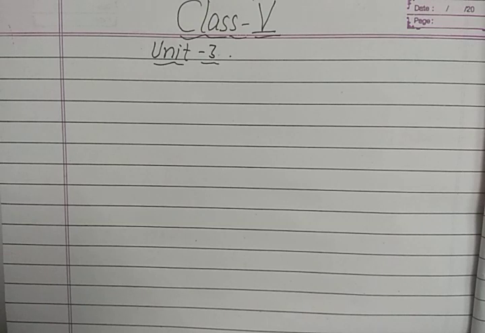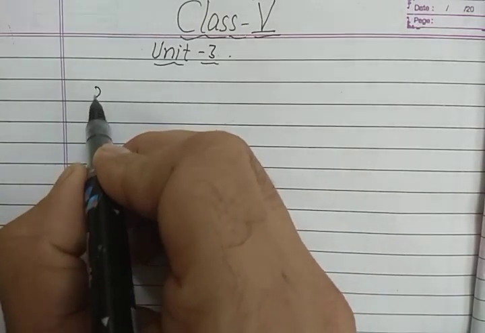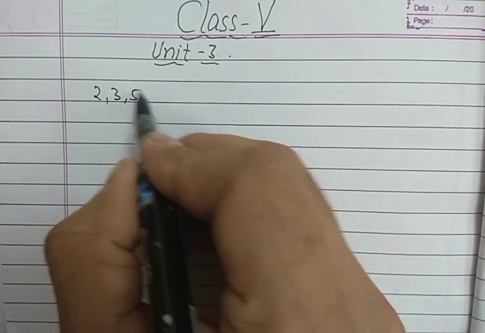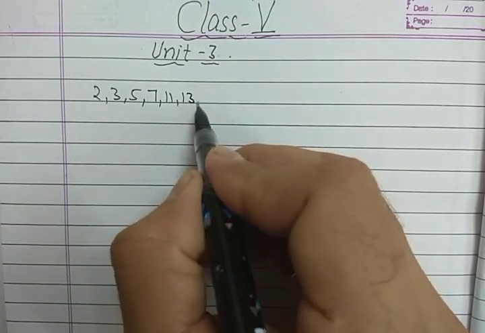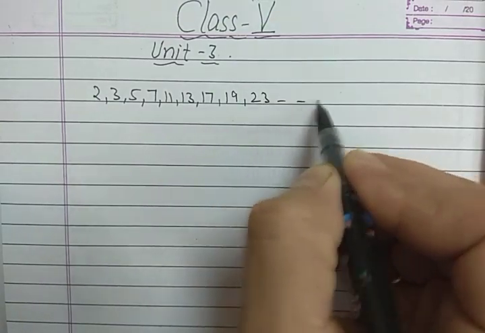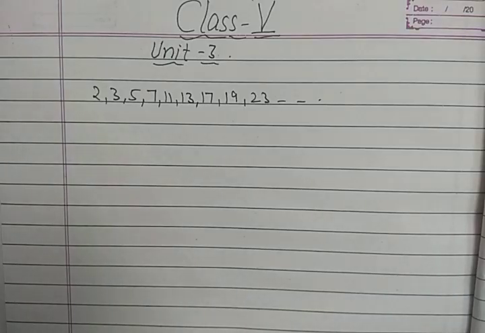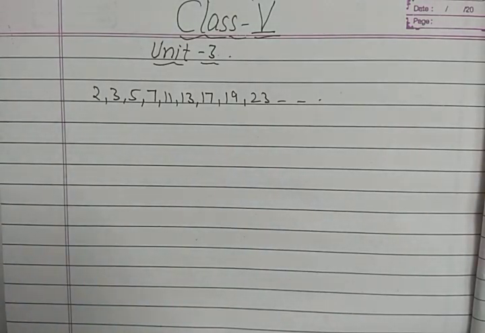That means 1, because we know that 1 is a factor of every number, and the number itself. So these two factors only. For example, 2, 3, 5, 7, 11, 13, 17, 19, 23, and so on. So these are the prime numbers because these numbers have exactly two distinct factors.